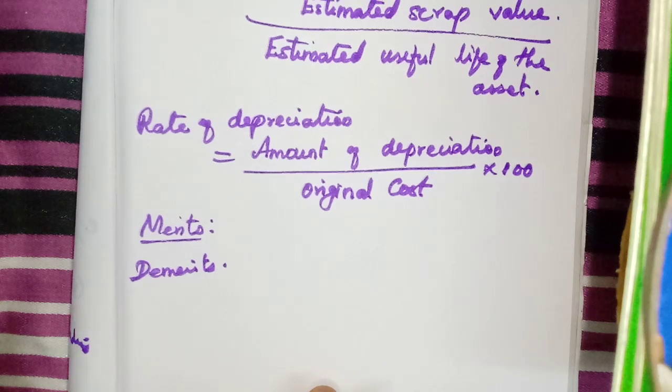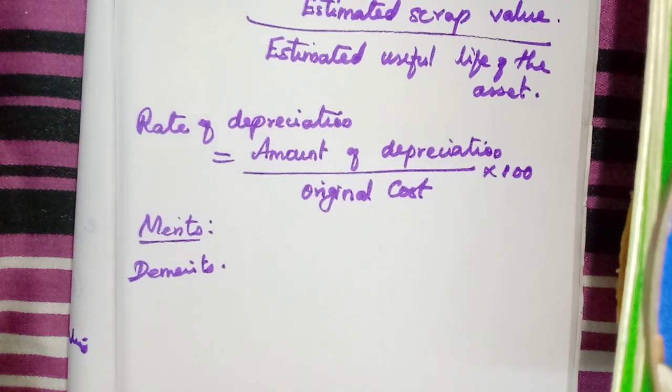So that is ignored here. So 20,000 or 1 lakh, if we have purchased a machinery, we are calculating and charging depreciation. We never consider that if we purchase another asset for this 1 lakh, that amount will increase, isn't it? That we never consider.